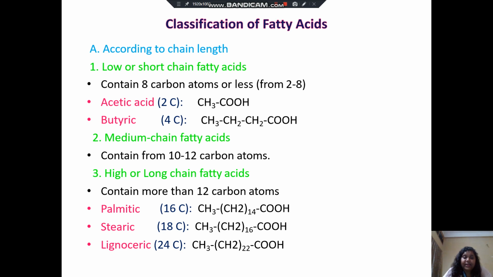Medium chain fatty acids contain from 10 to 12 carbon atoms. Then high or long chain fatty acids contain more than 12 carbon atoms. That is, palmitic acid contains 16 carbon atoms, that is CH3, (CH2)14, COOH. Stearic acid contains 18 carbons, that is CH3, (CH2)16, COOH. And lignoceric acid contains 24 carbons, that is CH3, (CH2)22, COOH.